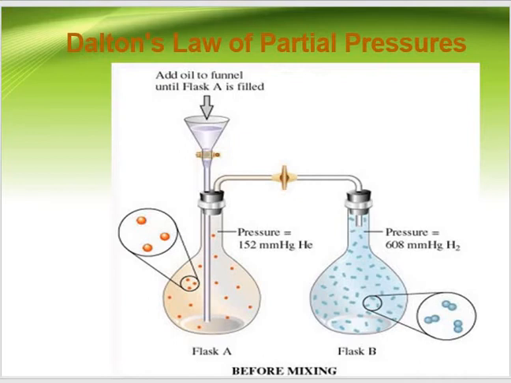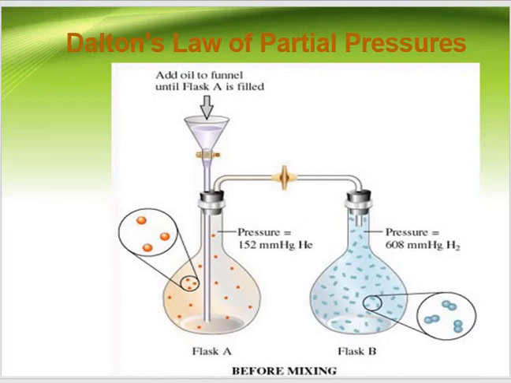That means if you have taken two gases in a mixture, the partial pressure exerted by gas 1 is P1, and the partial pressure exerted by gas 2 is P2. So total pressure P is equal to P1 plus P2.